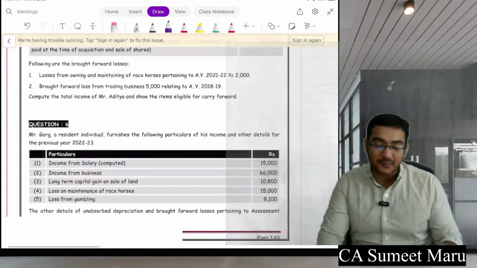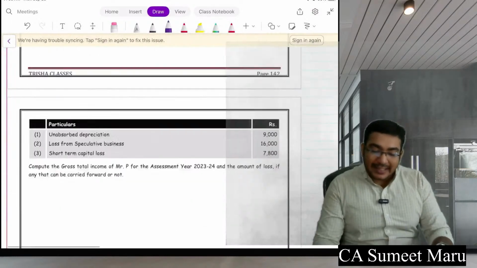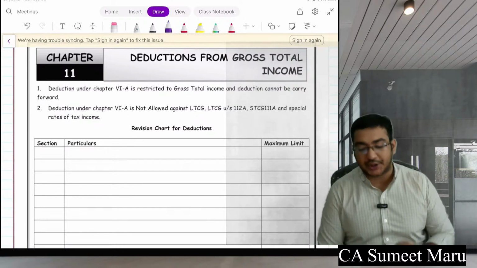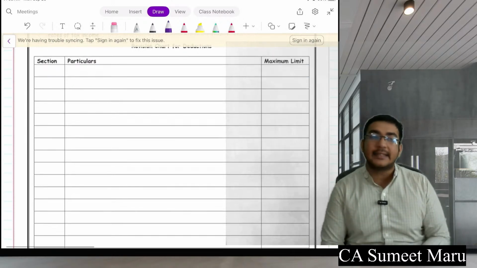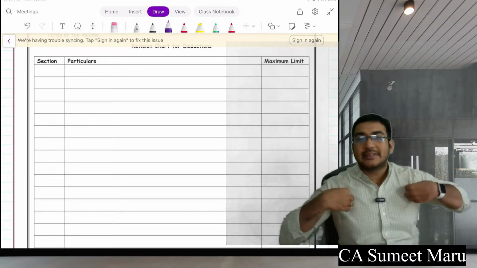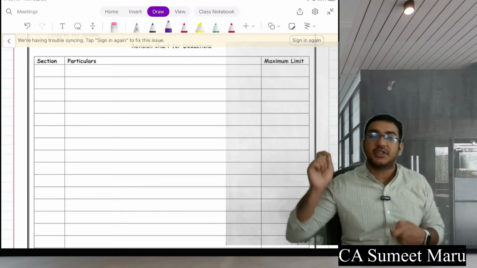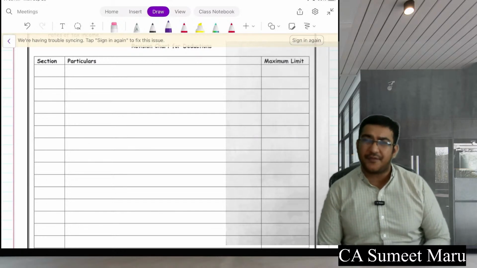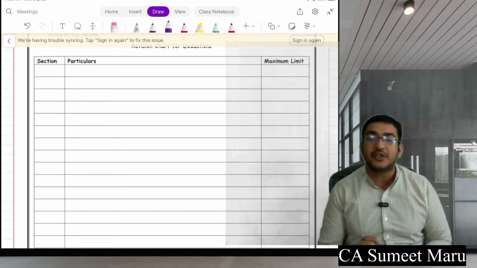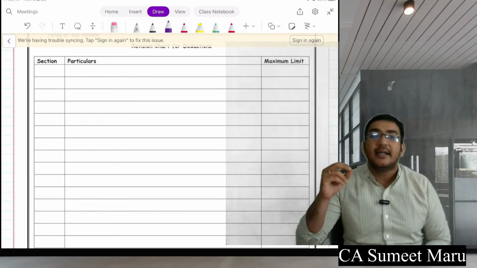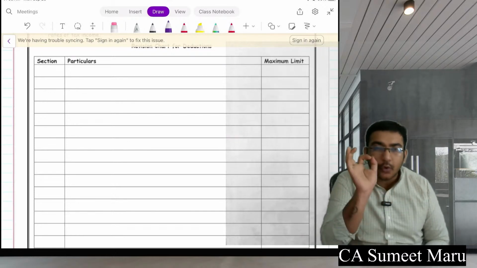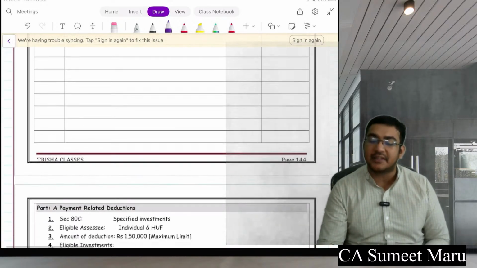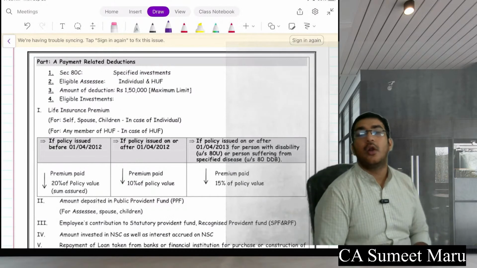Okay. So now let's go to the next chapter, the chapter of your deductions. Here we are going to see a number of sections. Guys, see what I have made. I have made this one sheet. This is what I make students make in a class. When we are learning every section, I put down the entries here as well. Similarly, please make one chart in your own handwriting. That's very beneficial because when you write in your own writing, it is very quick to glance at. You do not need to focus everywhere. So just make one sheet like this when you are learning these different sections. This will help you a lot.